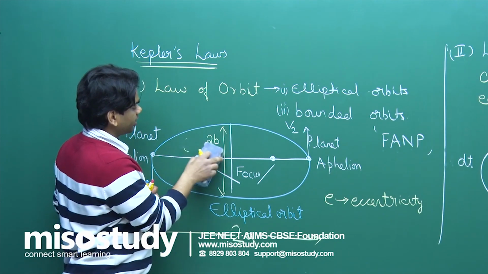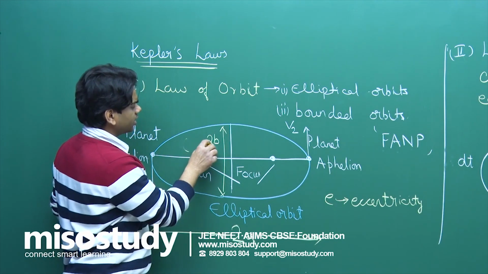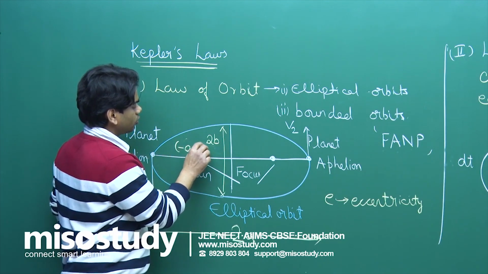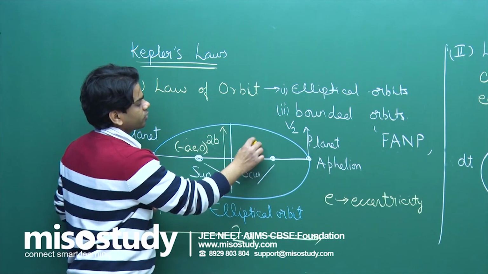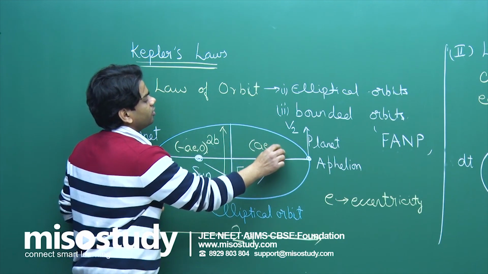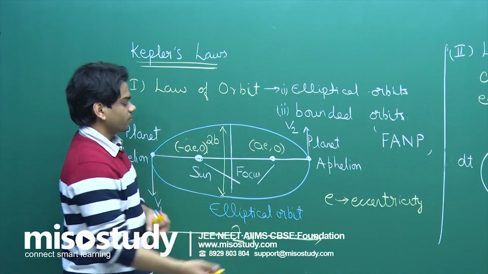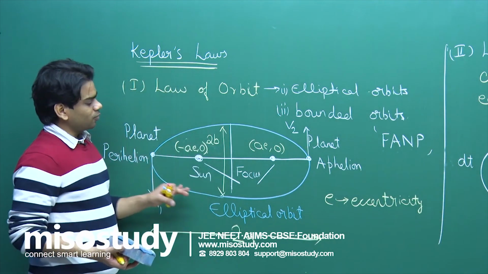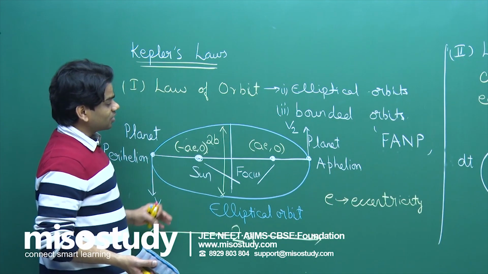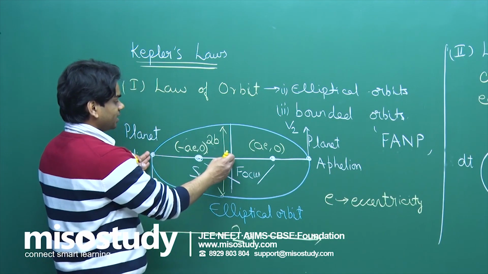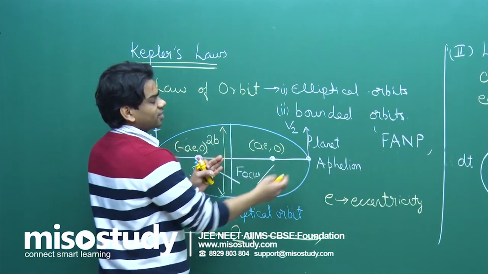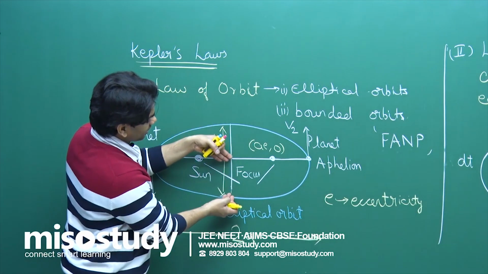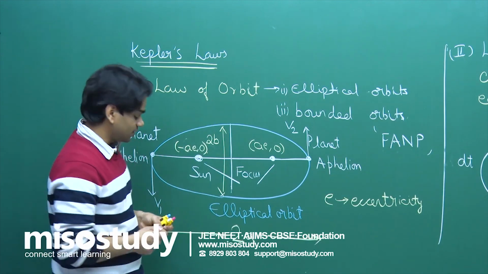I can give you the coordinates, and the same thing we will also study in conic sections: minus AE, 0, and the other focus will be AE, 0. This is where the foci will lie for an ellipse. Now let's refer to the names. This length is A, this is known as the semi-major axis. This is length B, known as the semi-minor axis.